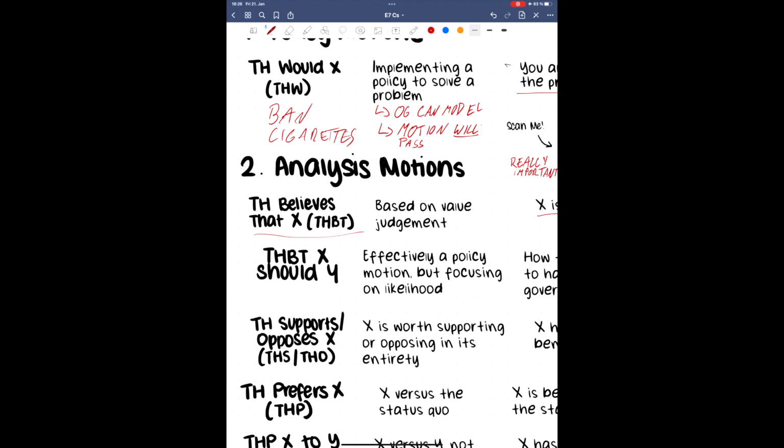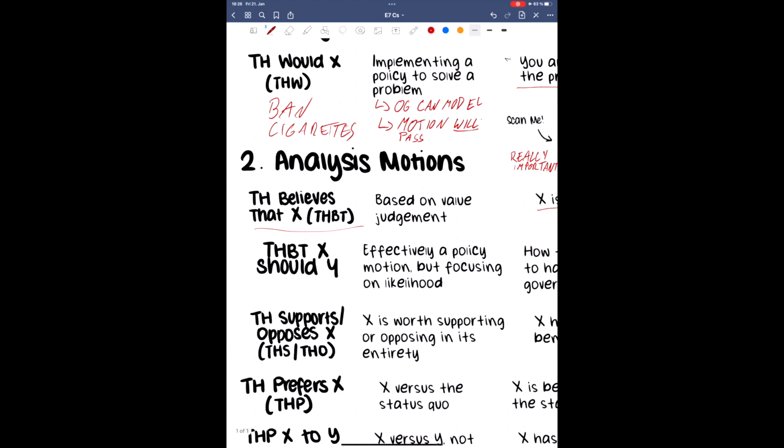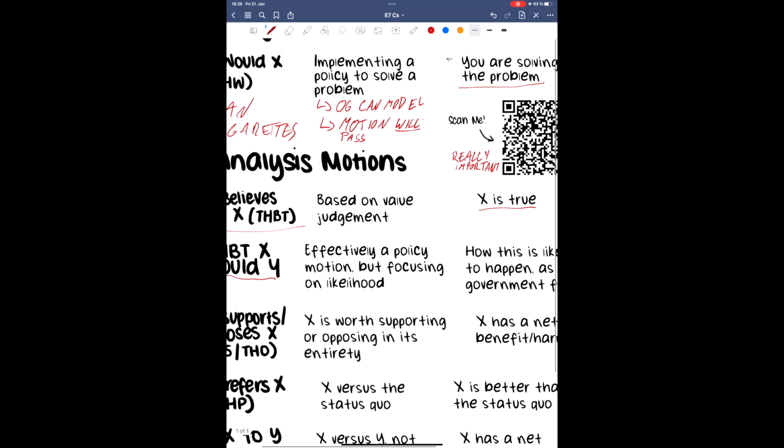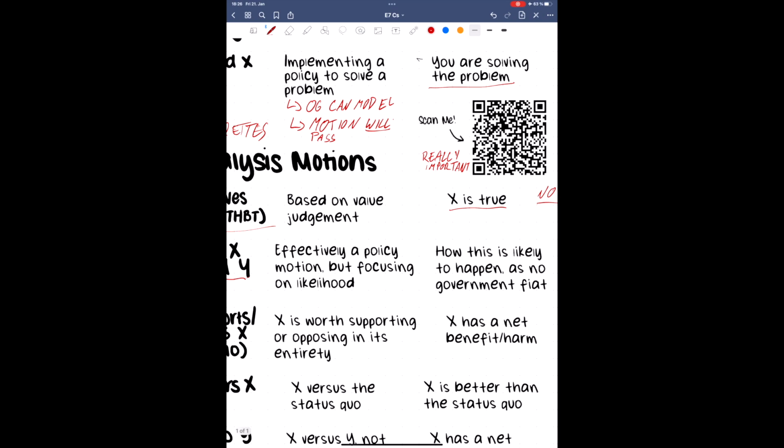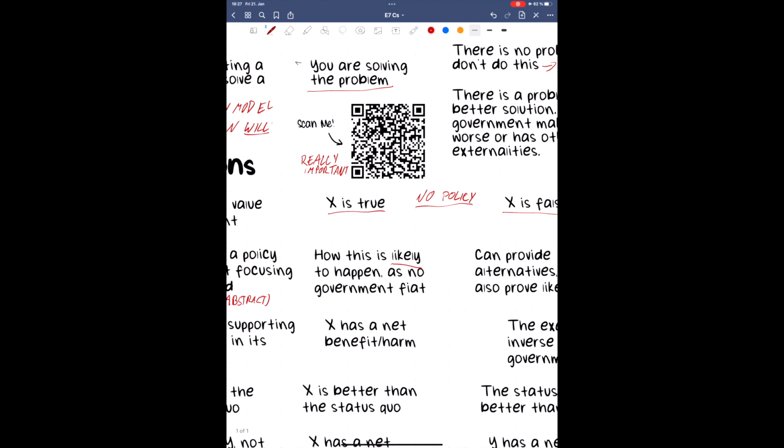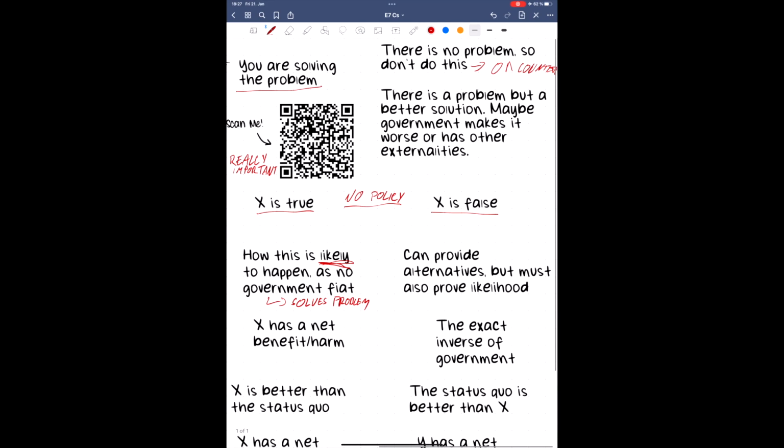Type 2. This house believes that X should Y motions are technically also analysis motions that can be debated in the abstract. They usually still benefit from presenting a model. While government teams do not have fiat in the same sense of absolute power, they could explain what likely implementations of X doing Y would look like and why this solves a real problem. Similarly, opposition teams do not have the fiat to countermodel, but could offer alternative means to solving the problem with similar levels of likelihood analysis for why the motion might be implemented in that way.